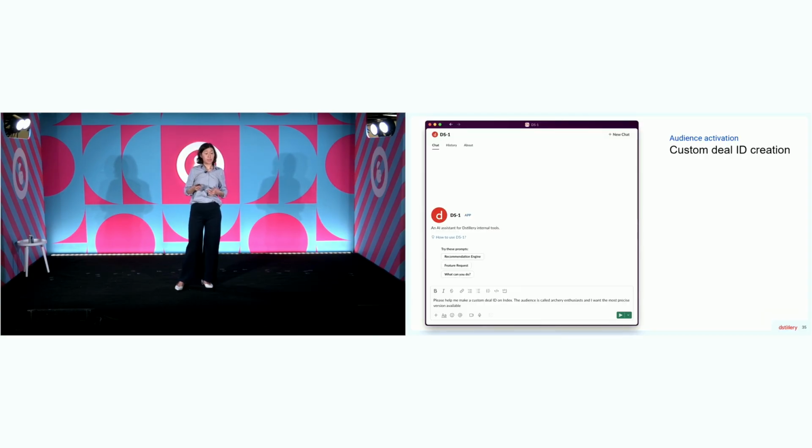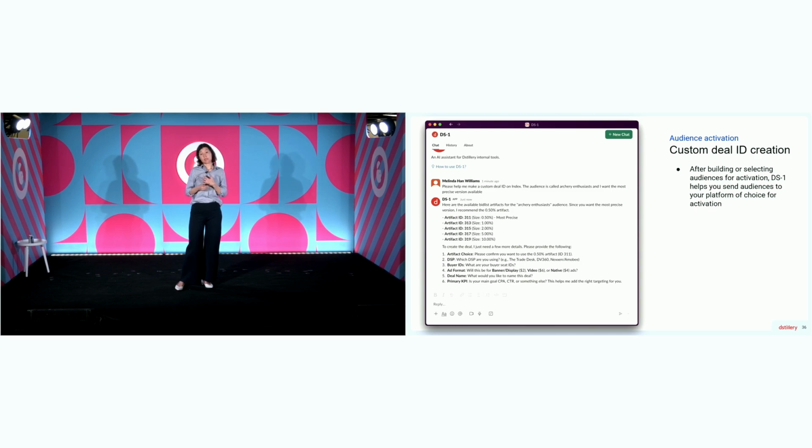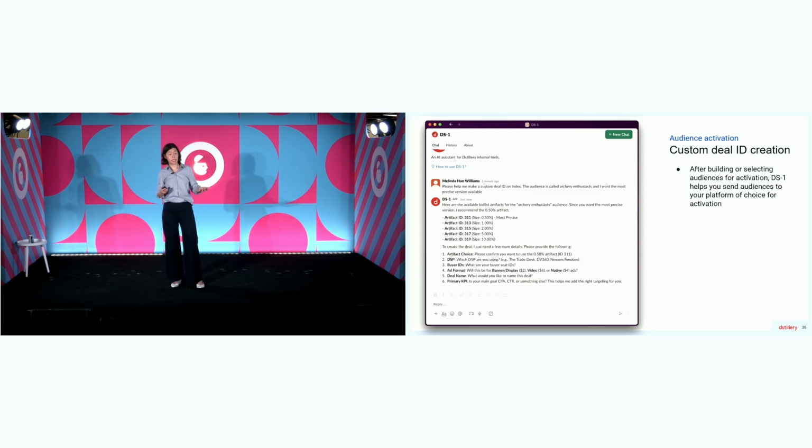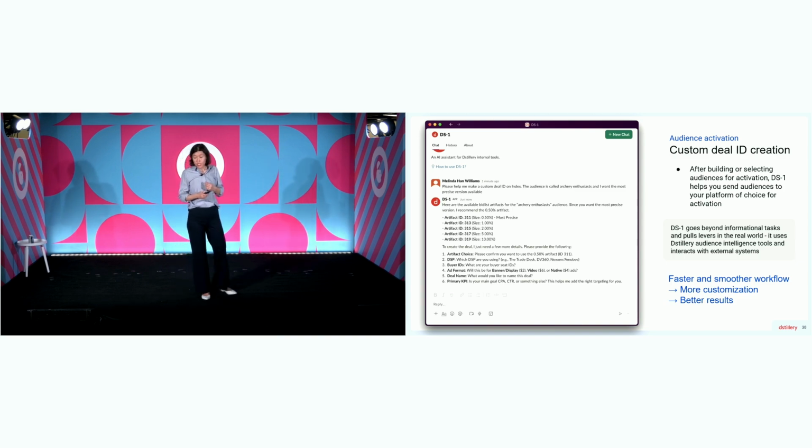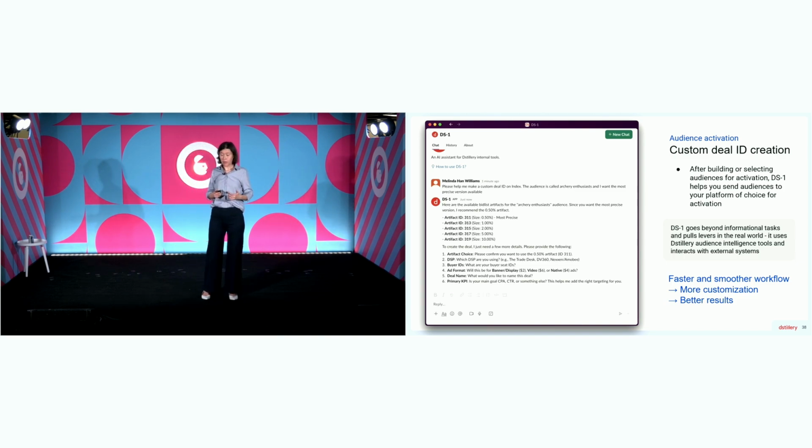Okay, last quick example is custom deal ID creation. Because after we create audiences, then we need to go activate them on our DSP or SSP of choice. So here's a case where I say, please make me a deal ID on Index Exchange, and it goes ahead and does that. What I like about this example is it's a reminder that this is an agent that goes beyond research and informational tasks and actually pulls levers in the real world. So this thing has access to Dstillery tools. It can interact with external systems. And so the big difference here with all of that access is a faster and more seamless workflow, which itself leads to more customization and better results.